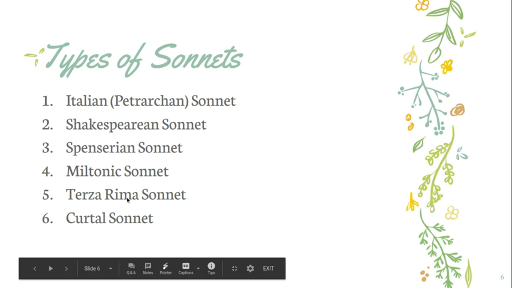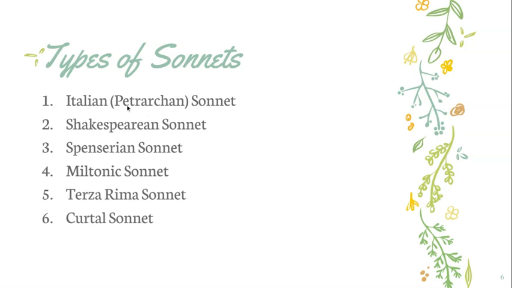There are lots of different types of sonnets. The Petrarchan sonnet is an Italian sonnet because Petrarch was Italian, and he was basically the inventor of the sonnet. He's known as the father of sonnets. And obviously we have Shakespearean sonnets, Spenserian sonnets, Milton.